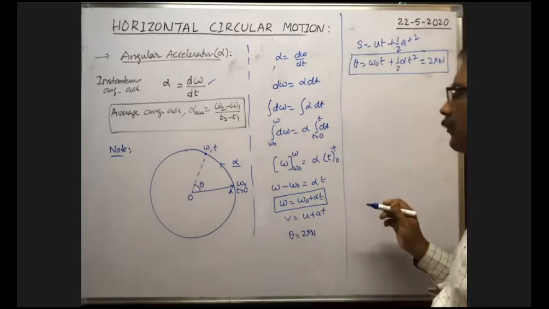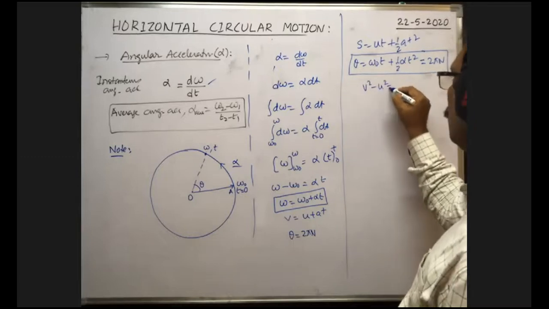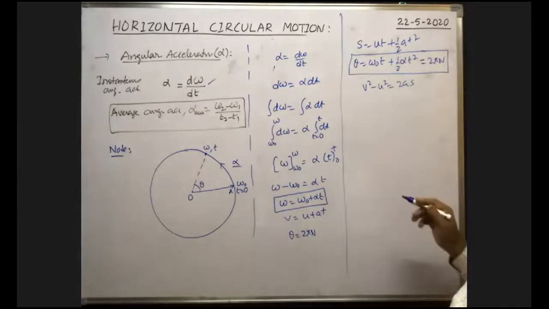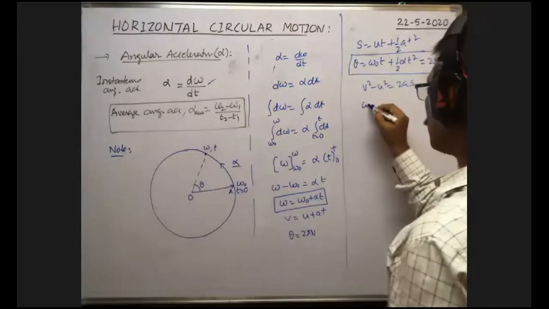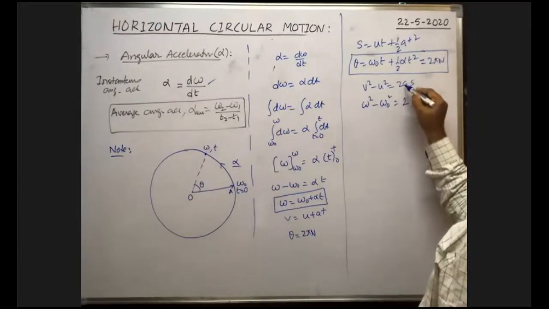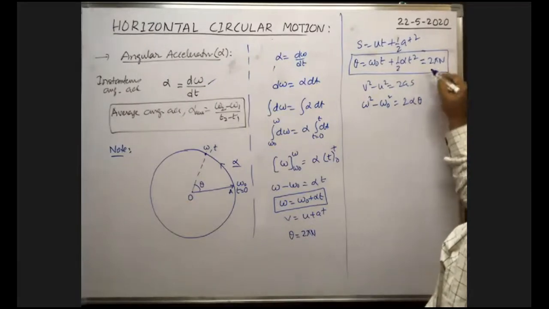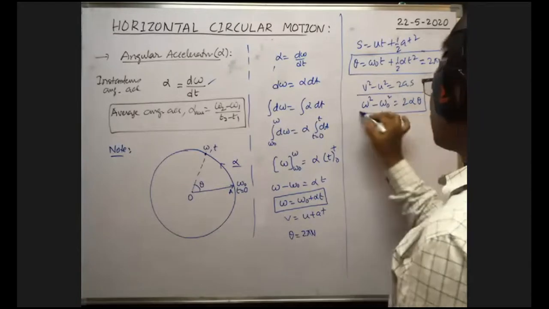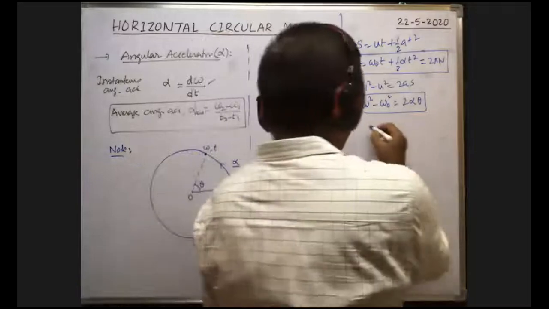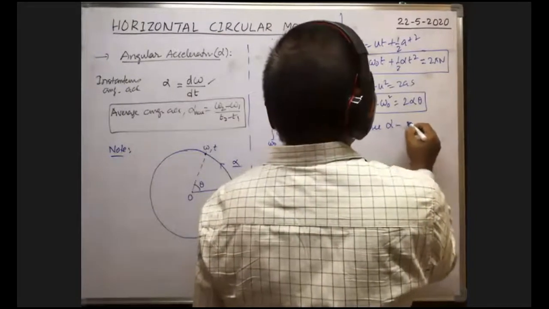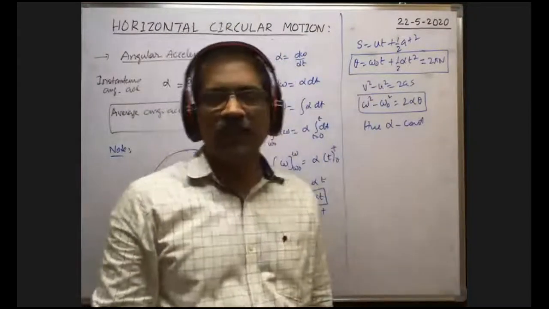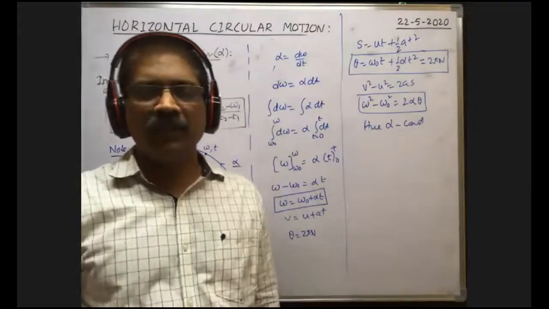Okay. Next, v square minus u square is equal to 2as formula there, no? Now you tell me, it is the final velocity in kinematics, but final angular velocity here, omega square, minus initial velocity, means here initial angular velocity, omega naught square, is equal to 2 into linear acceleration there, here angular acceleration, alpha into s, means theta. Theta means of course 2 pi n. All these equations hold good whenever the angular acceleration is constant. Here alpha is constant. In such case only all these formulas are applicable. These are called equations of motion in rotative motion.